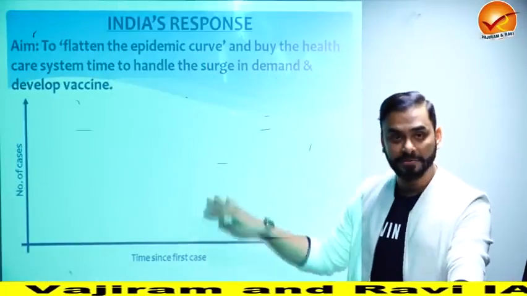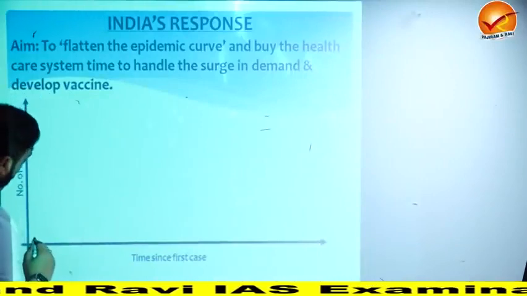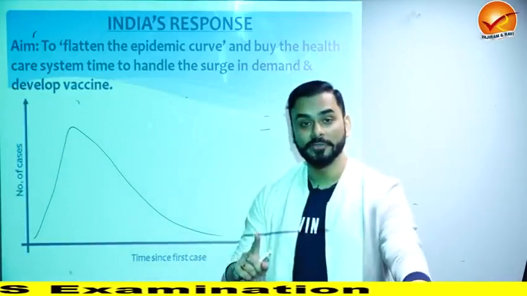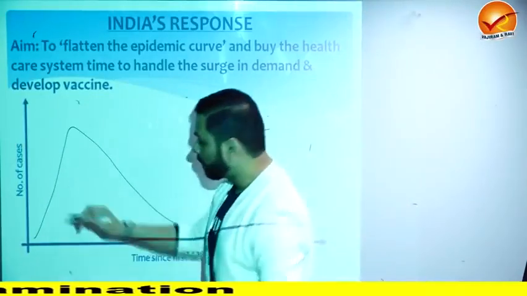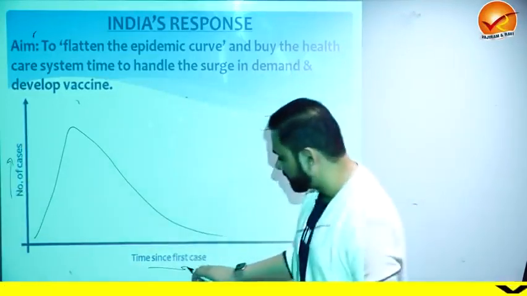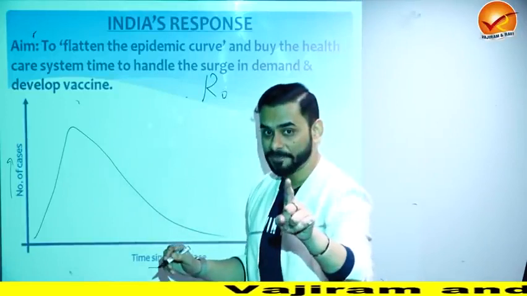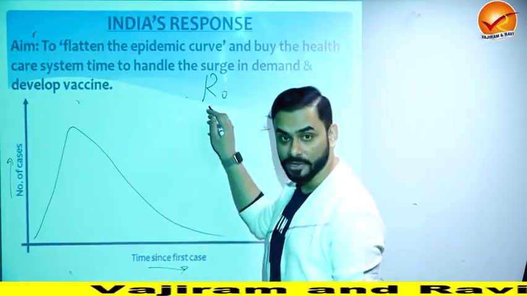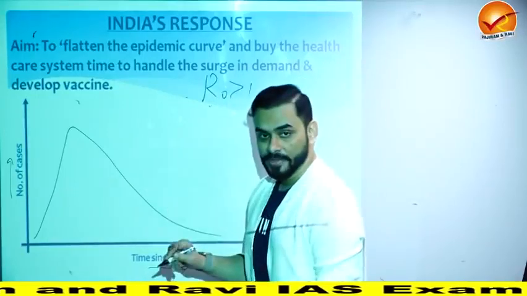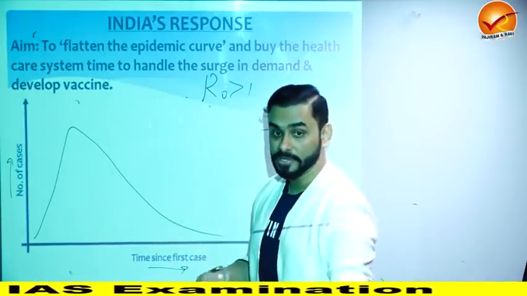This is a very interesting graph. If you understand this graph, you would understand almost everything related to COVID. So let's see. Suppose that India would not have gone for lockdown. What would have happened? If we would not have gone for lockdown, then the number of cases, look at this, number of cases on y-axis, on x-axis, time. Because of networking effect and because of reproduction parameter, I told you reproduction parameter is how many people are being infected by one person. Since it was very high, and networking effect because people in India were using public transportation, they were going to offices and work, plus population is huge.